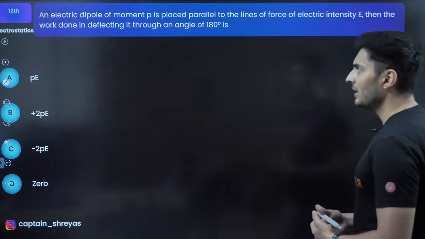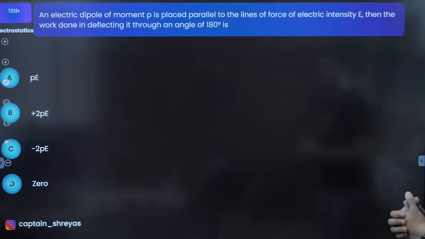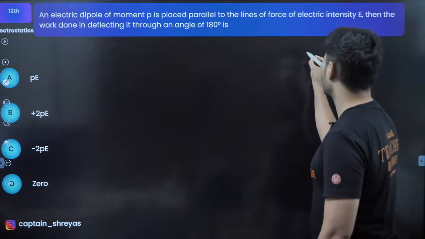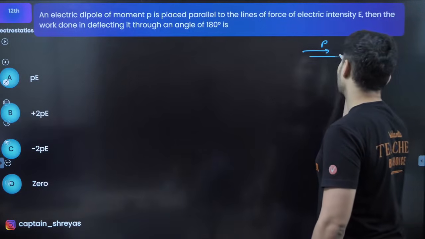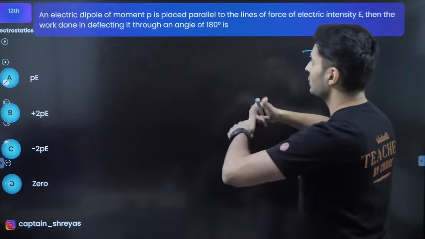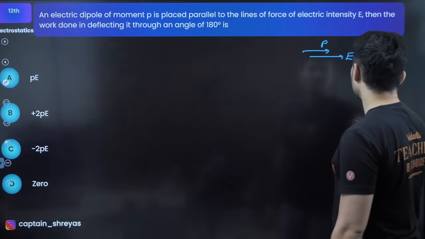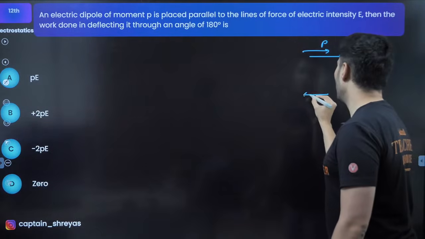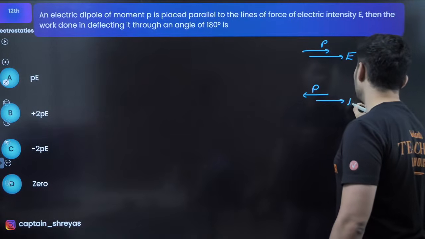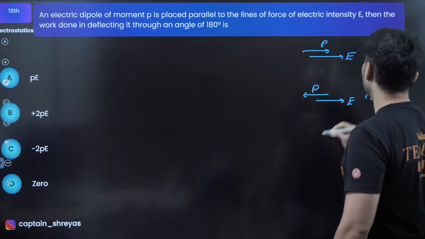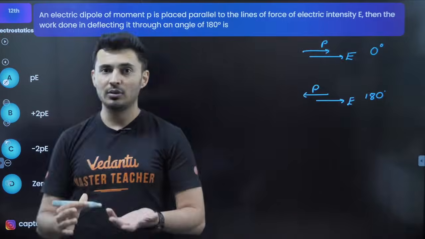An electric dipole of moment P is placed parallel to the lines of force. So if the dipole is placed like this, think about it, and it is rotated by 180 degrees. Right now it is at 0 degrees, and now you make it exactly opposite. So here it is 180 degrees. Then what is the work done to deflect it?